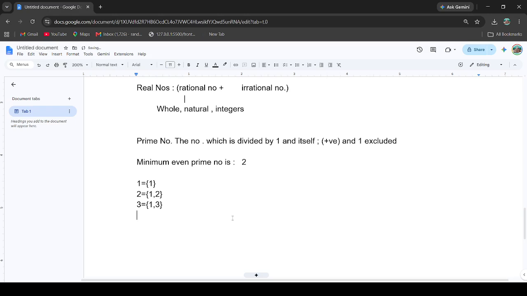Let's suppose 11, it is also divisible by 1 and itself. So these numbers are called prime numbers, which are divisible by 1 and itself.